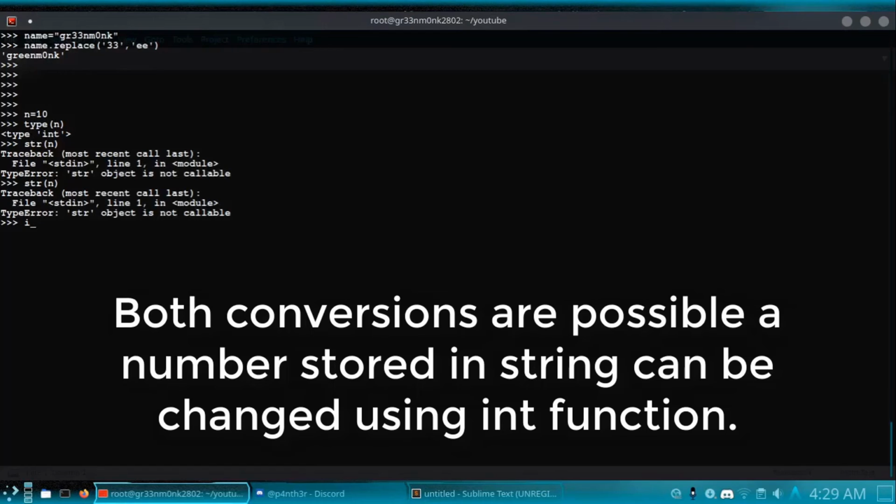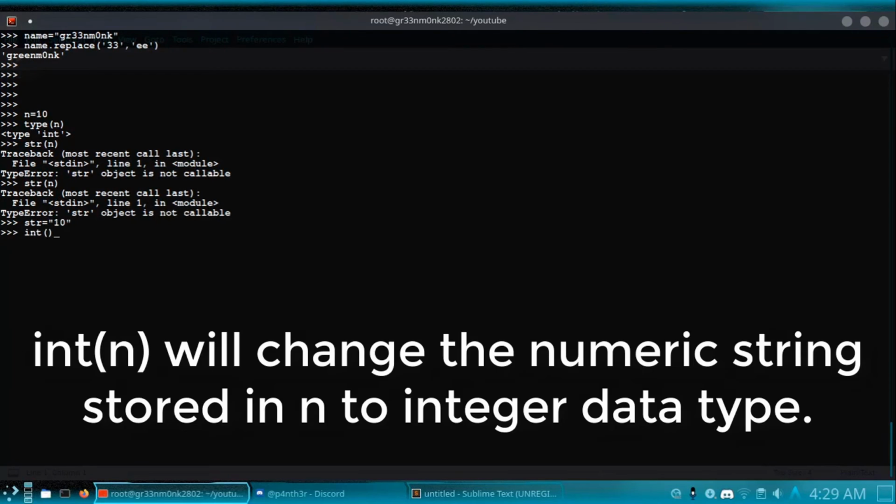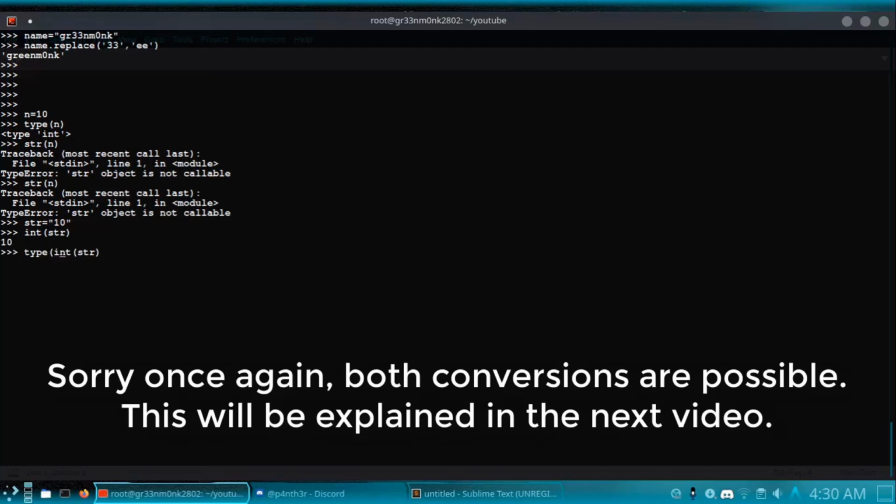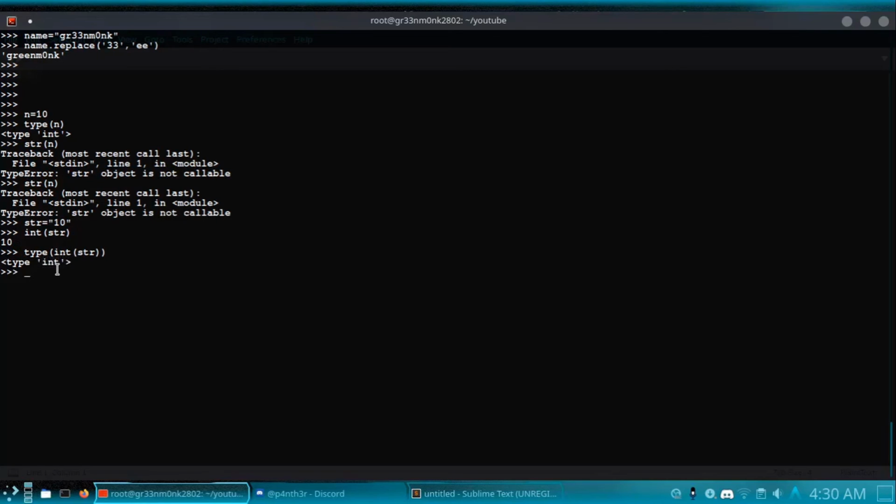Sorry, it's my mistake. Actually, you store it as a string and you can change it to integer type. Suppose I have 10 inside this, and I can change this 10 from a string to an integer, so now you can see that its type will be changed. First it was a string type of data and now it has been changed into an integer type of data. So pardon me for the mistake. We can change from string type of data to an integer type of data. You'll be seeing this when we encode and decode the strings later on in the upcoming videos.